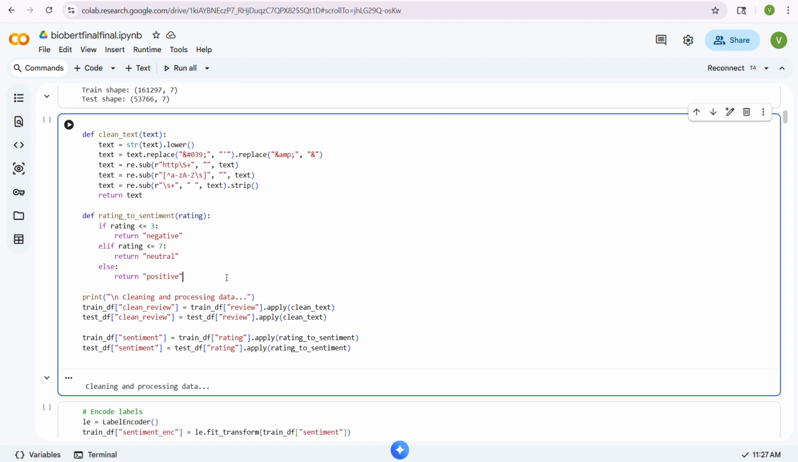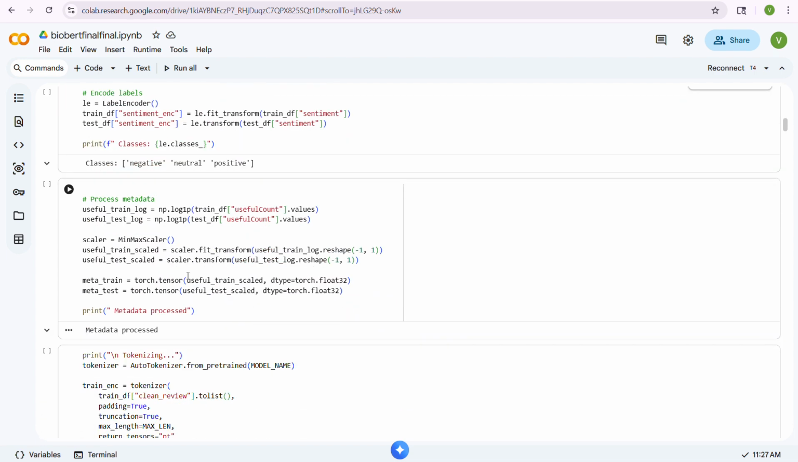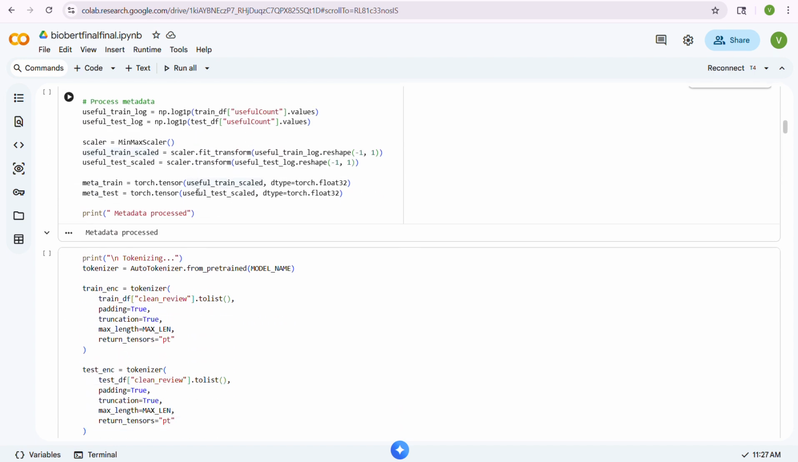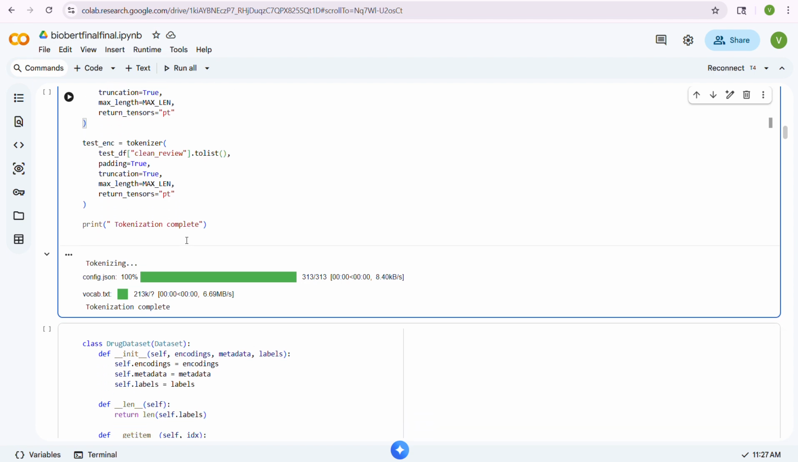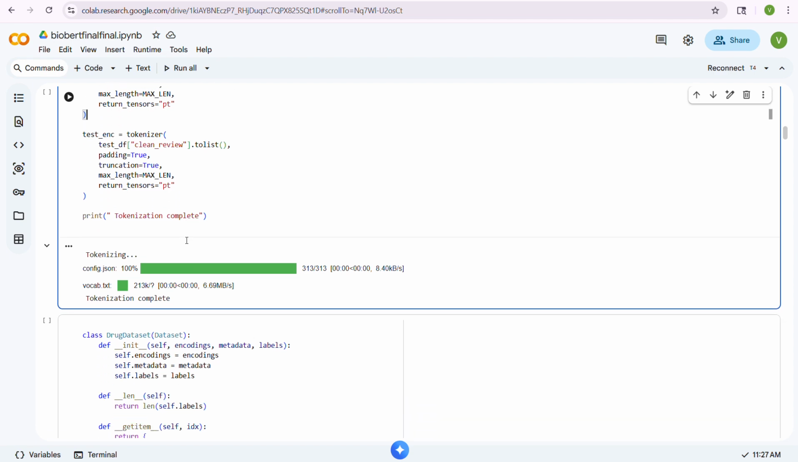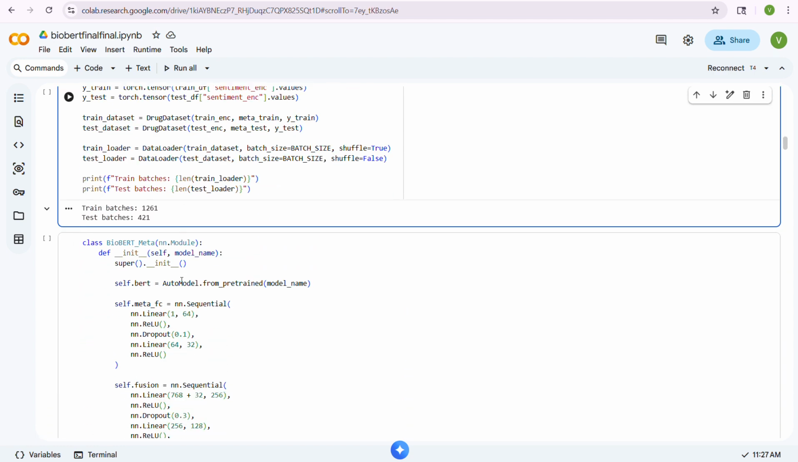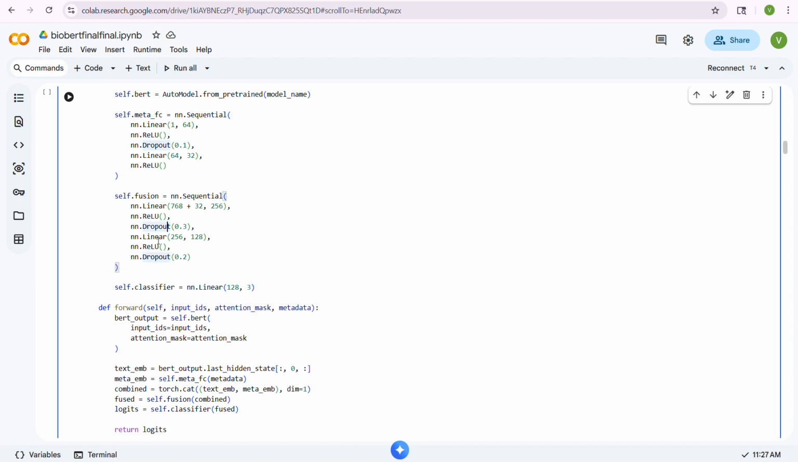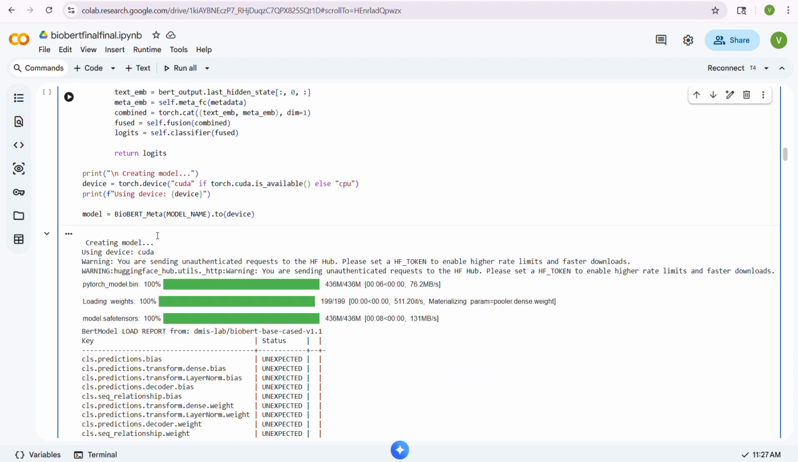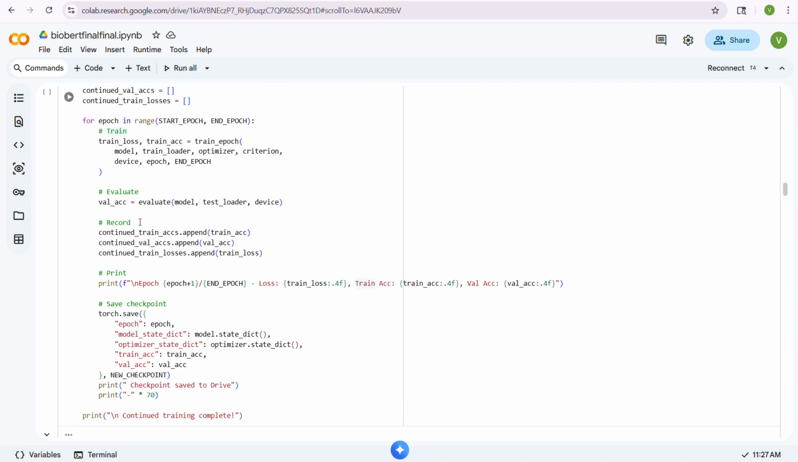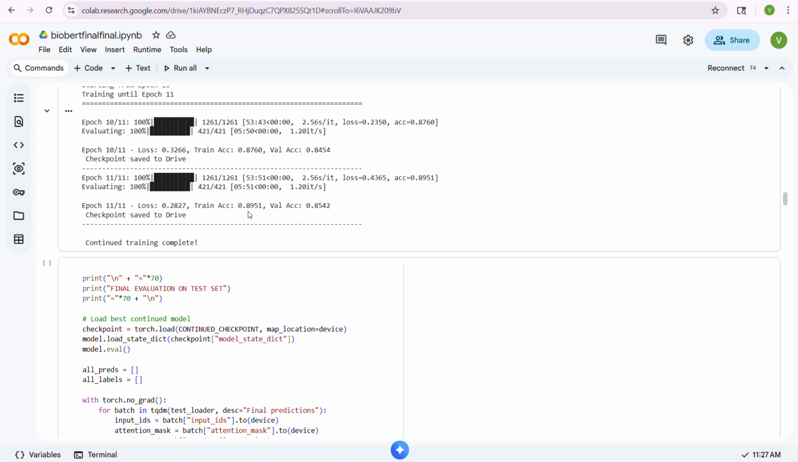Here also we cleaned the text by removing the URLs and so on, and then we classified the sentiments into three: negative, neutral, and positive. The architecture combines BioBERT text embeddings with metadata through a fusion layer. Here we used some fusion layers, dropout and linear, all of which are the same. But here are the accuracies we got.